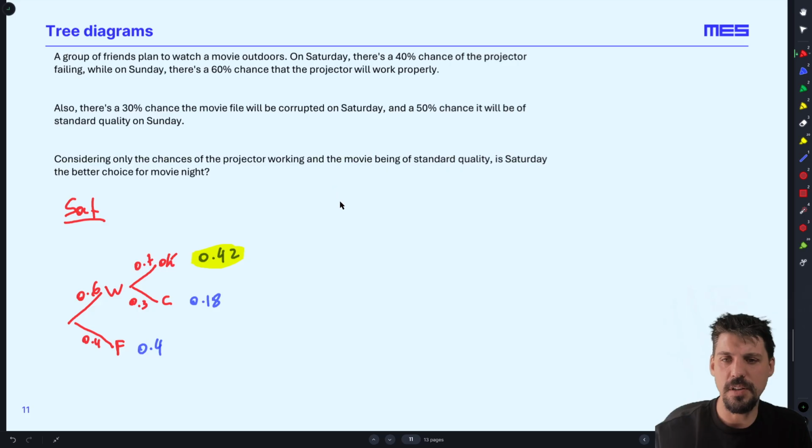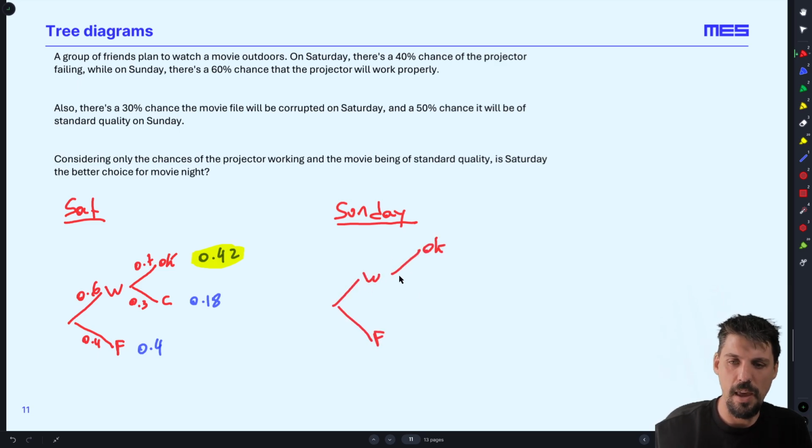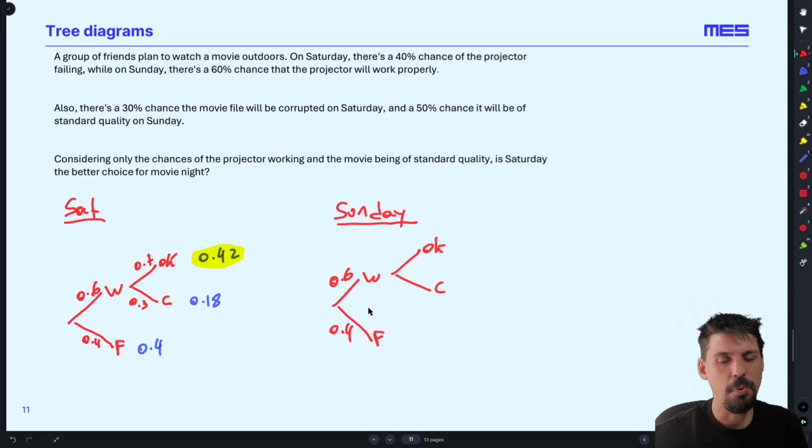All right, let's look at Sunday. On Sunday, the projector either works or it fails, and the film is either okay or it is corrupted. So 60% chance it will work properly. Funnily enough, whether it's Saturday or Sunday, the projector works the same. And 50% chance it will be okay on Sunday versus 50% chance it will be corrupted.